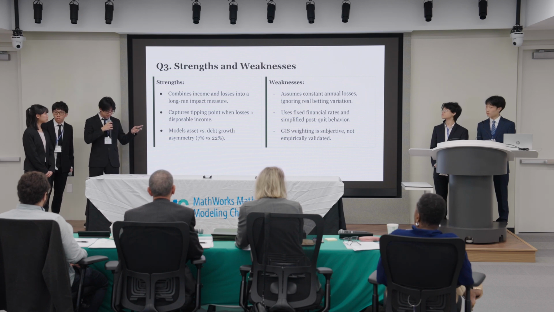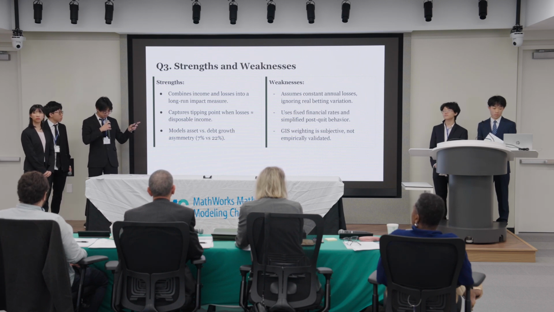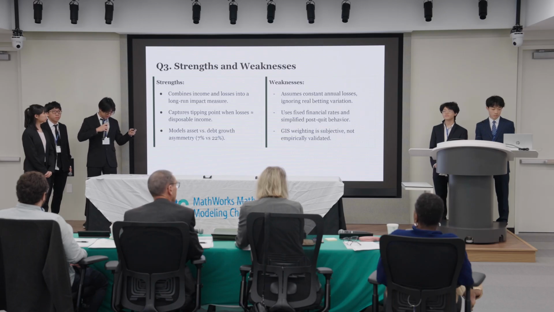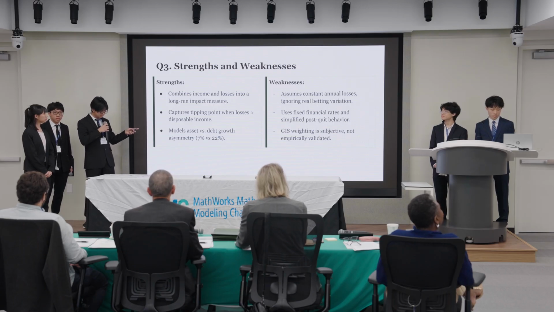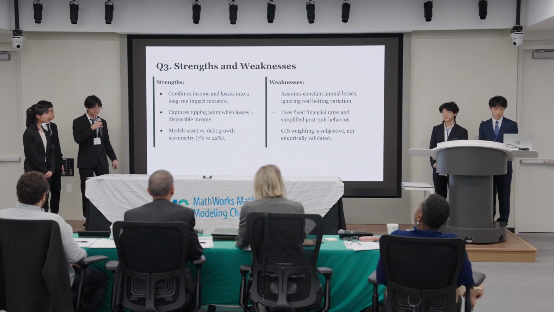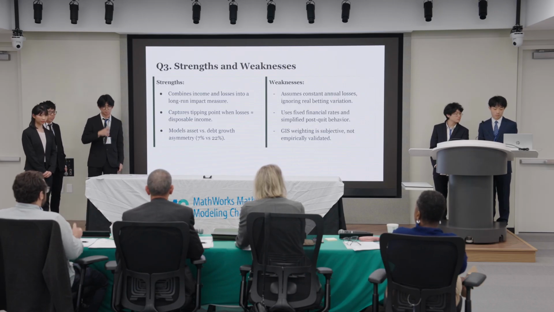Lastly, our strengths and weaknesses are that, first, our model combines income and losses into a single long-run impact measure. However, it also ignores real betting variation, and our use of fixed financial rates simplify post-quit behavior. That is the end of our presentation, and thank you for listening.